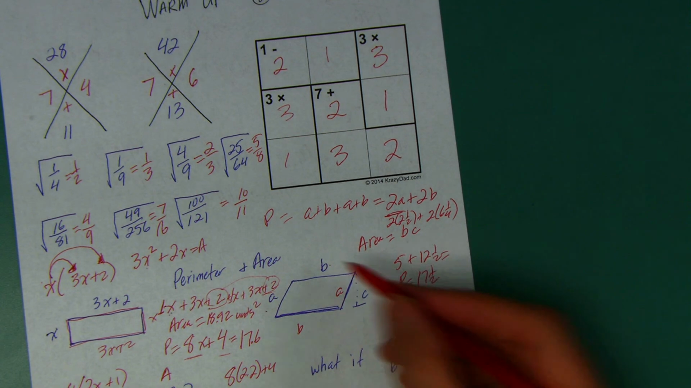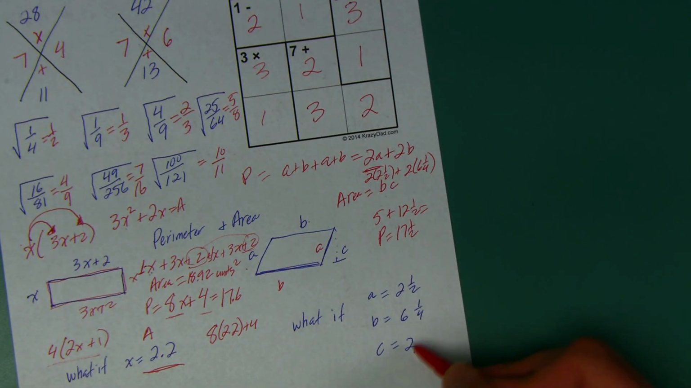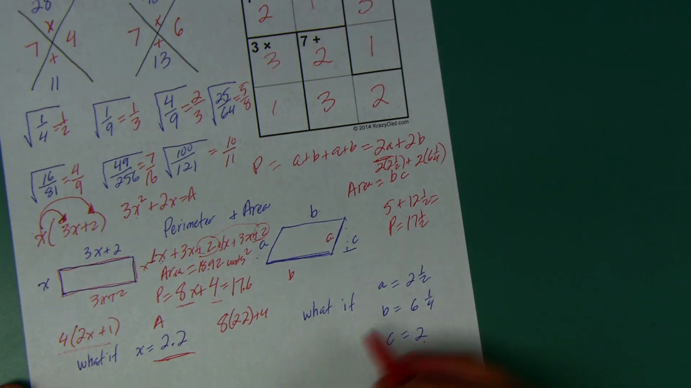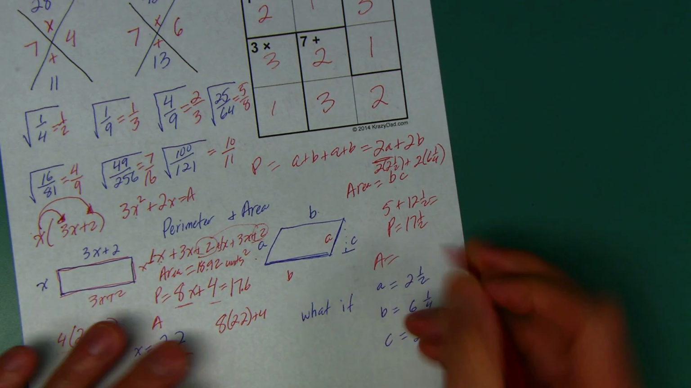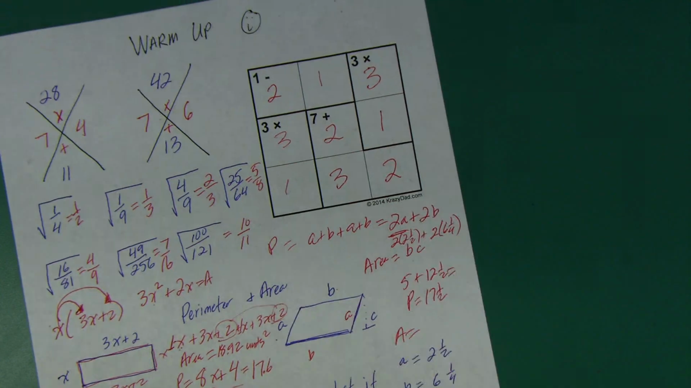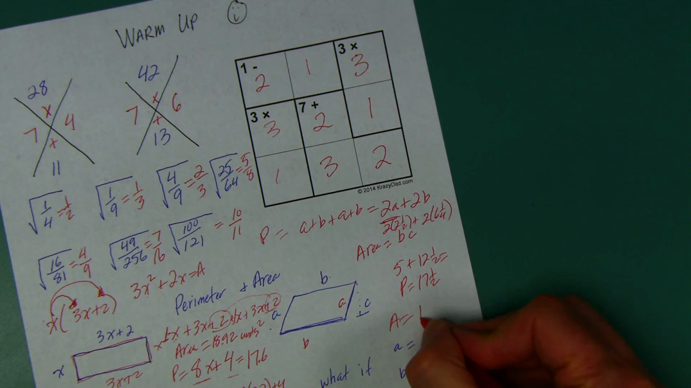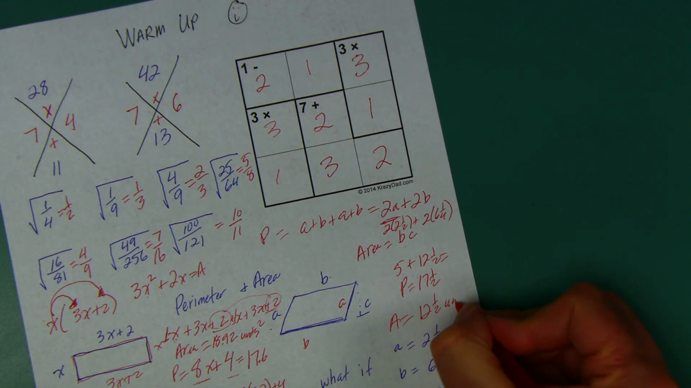Area, B times C. C is 2. B is 6 and 1/4. We already did that, didn't we? Right? Because we had to do 2 times 6 and 1/4 anyway. 12 and 1/2 square units.